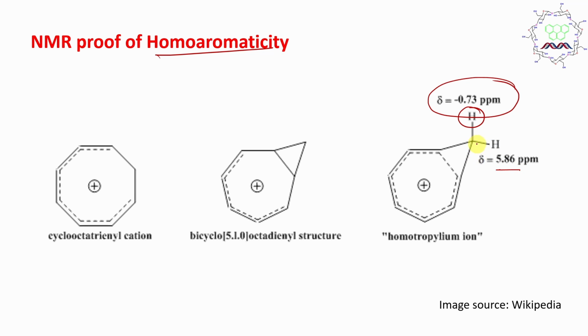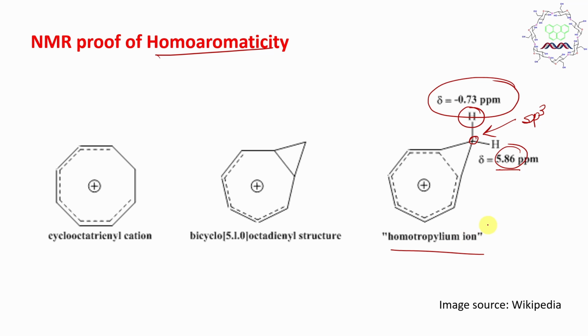How is this possible? If you normally think based on common sense, both are attached to an sp3 hybridized carbon. So why is this one so high? Because it is not attached to any electron withdrawing group. And why is this one very low? Because of this ring current. So this proves that this homotropylium ion has aromaticity or aromatic character.